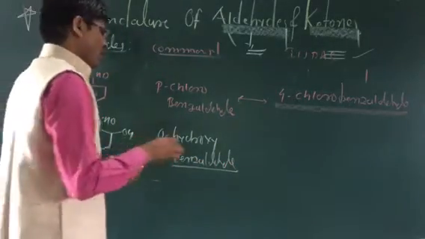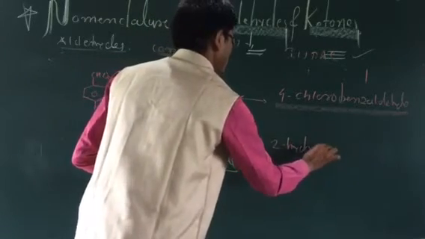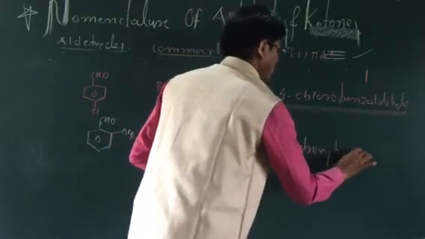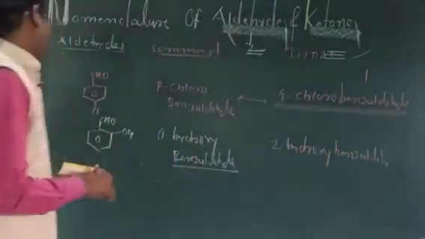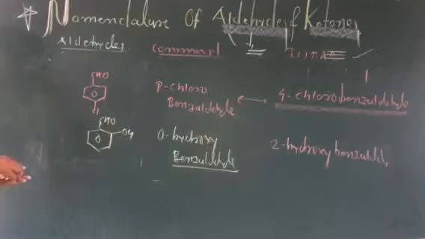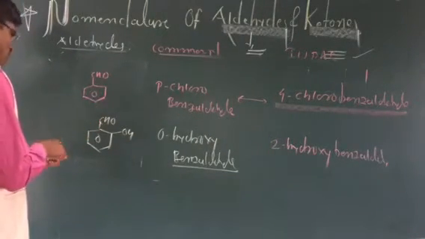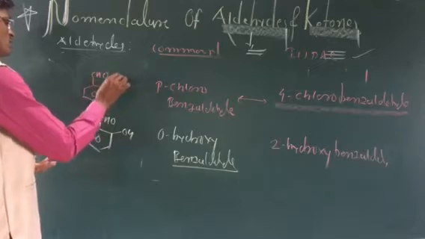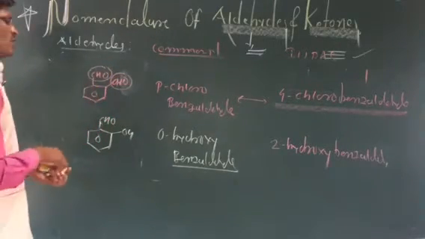The common IUPAC name is what? 2-hydroxybenzaldehyde. The name of the compound is 2-hydroxybenzaldehyde. So benzene aldehyde is benzaldehyde, 2-hydroxybenzaldehyde. Another example we will take, with CHO at the ortho position. CHO at the ortho position is there. So what is the name?